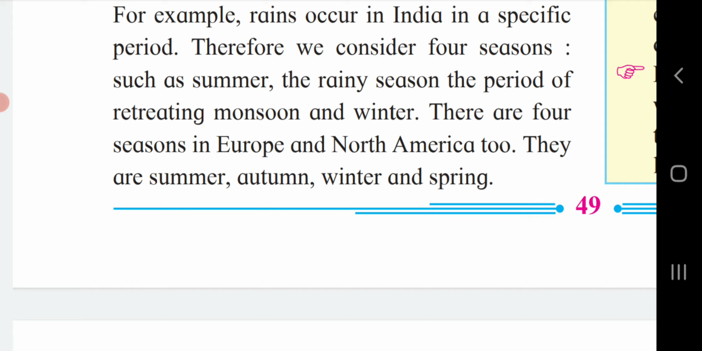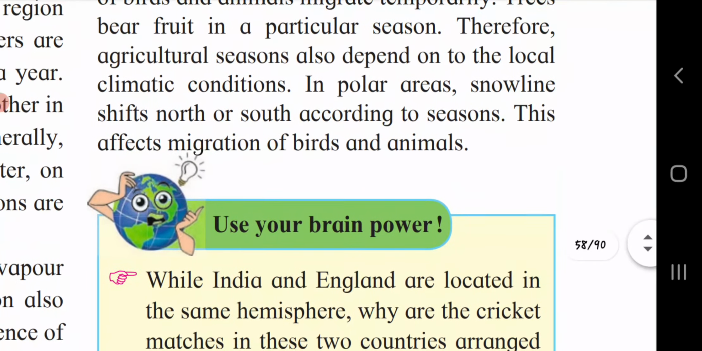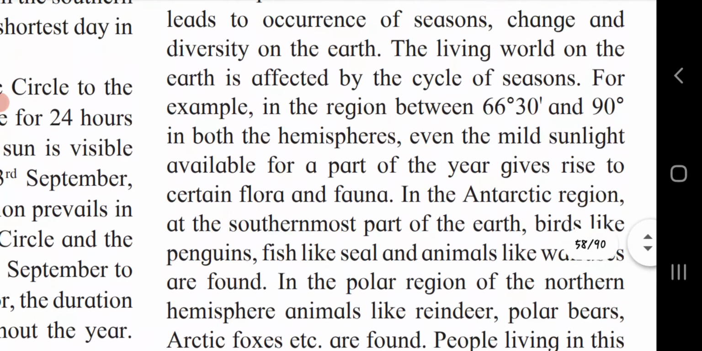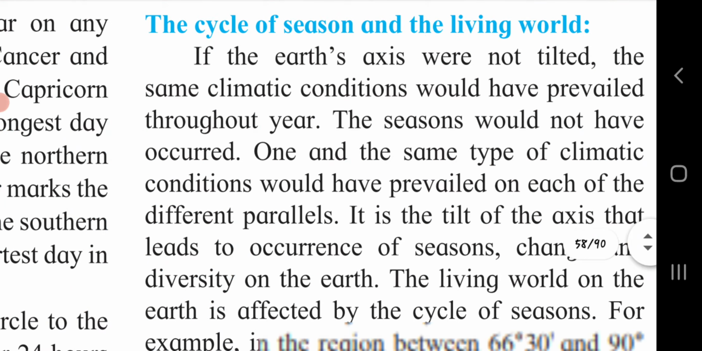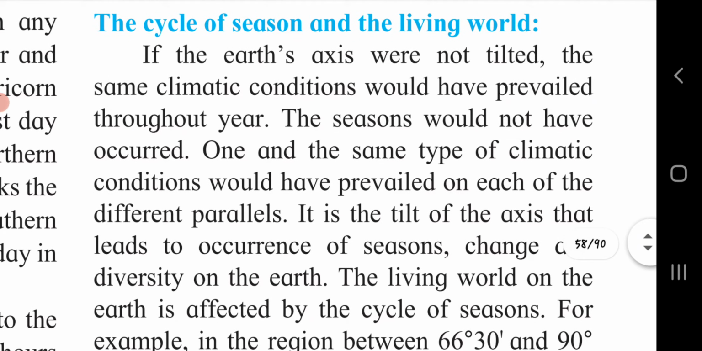There are four seasons in Europe and North America too. They are summer, autumn, winter, and spring. Like this only, in Europe and North America we can see these seasons. If you go to different places, the seasons will be different. The cycles will be different.